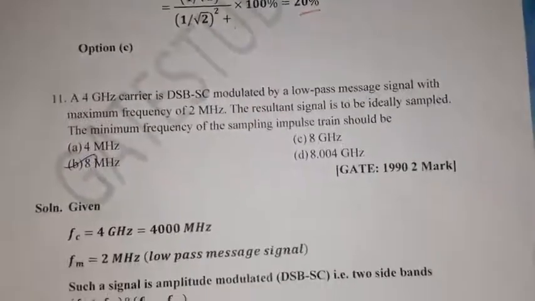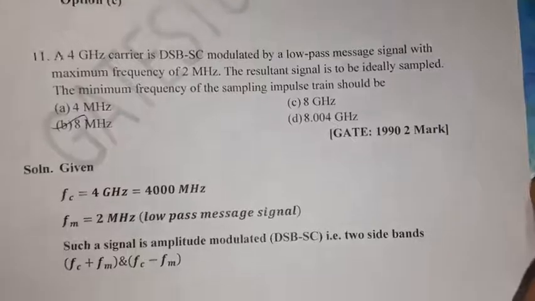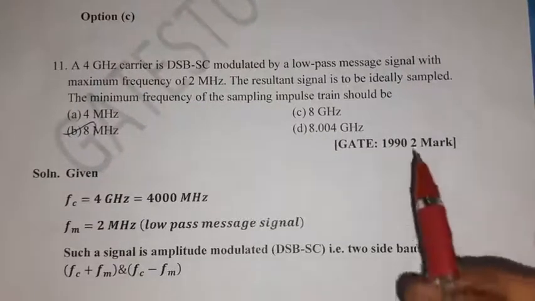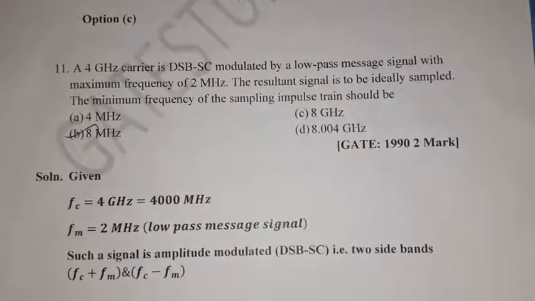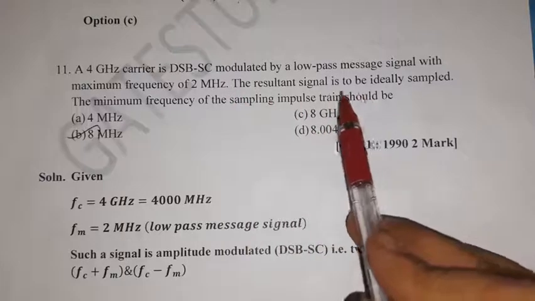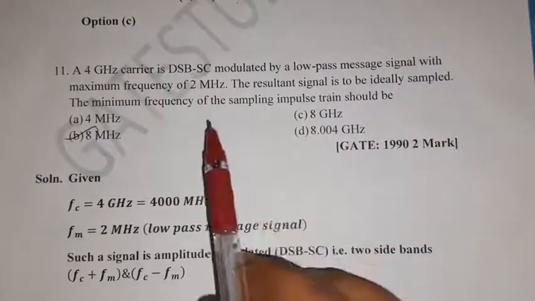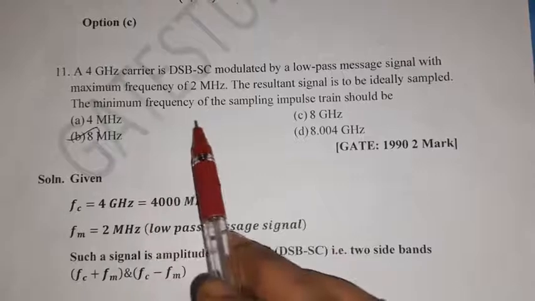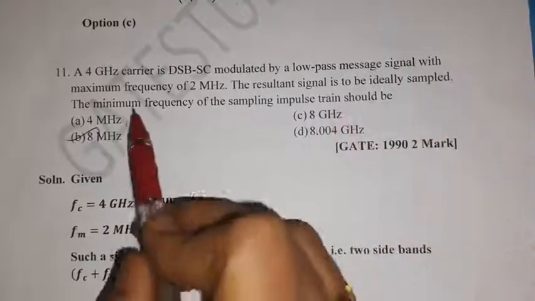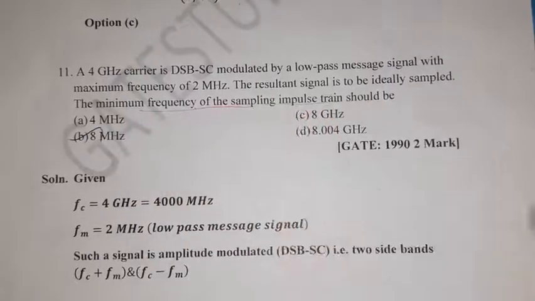Then a 4 GHz carrier is DSB-SC modulated by a low pass message signal, maximum frequency of 2 megahertz. The resultant is to be ideally sampled. The minimum frequency of the sampling impulse train should be, we should find out the minimum frequency of the sampling impulse.